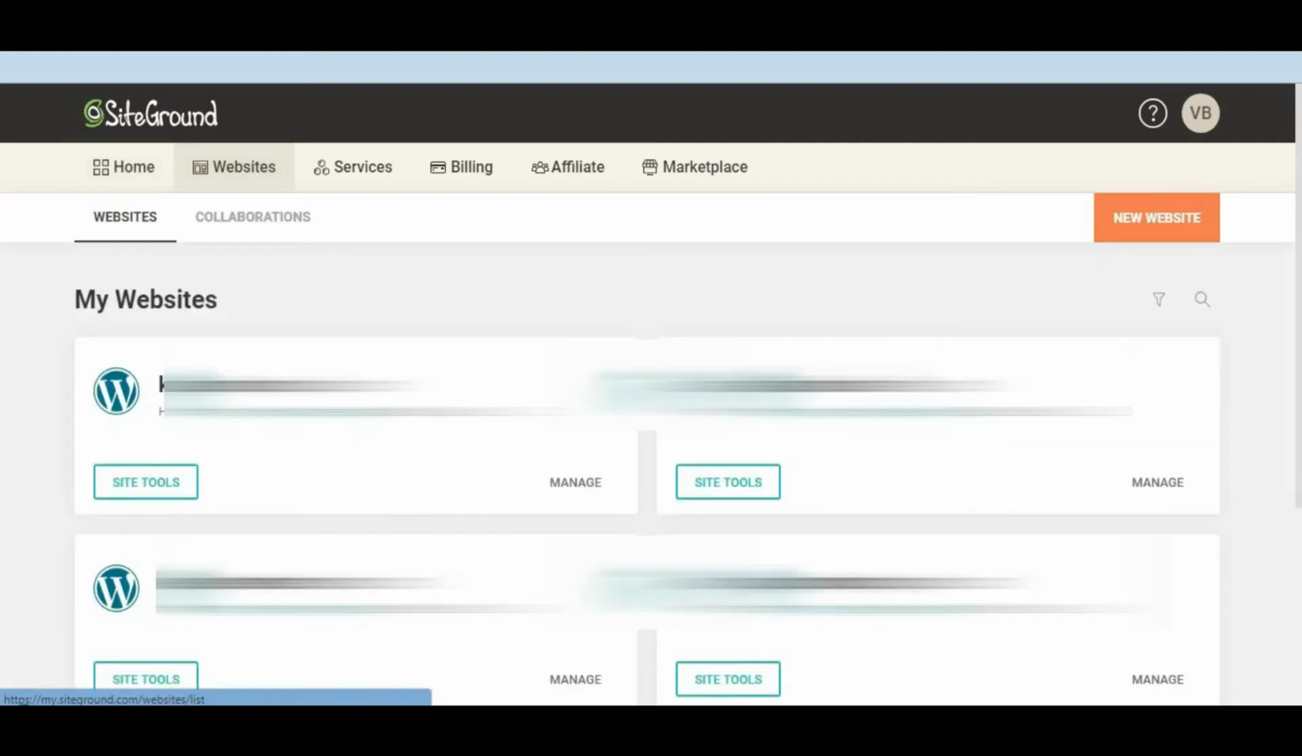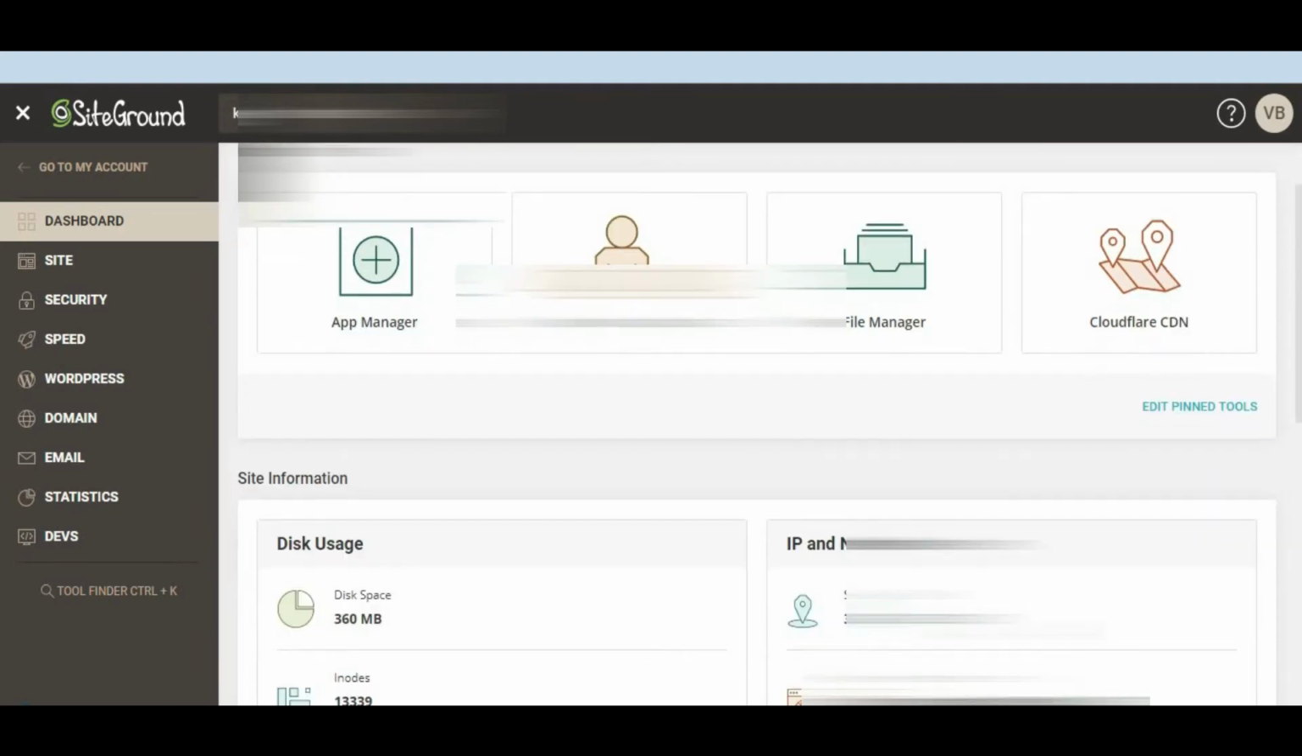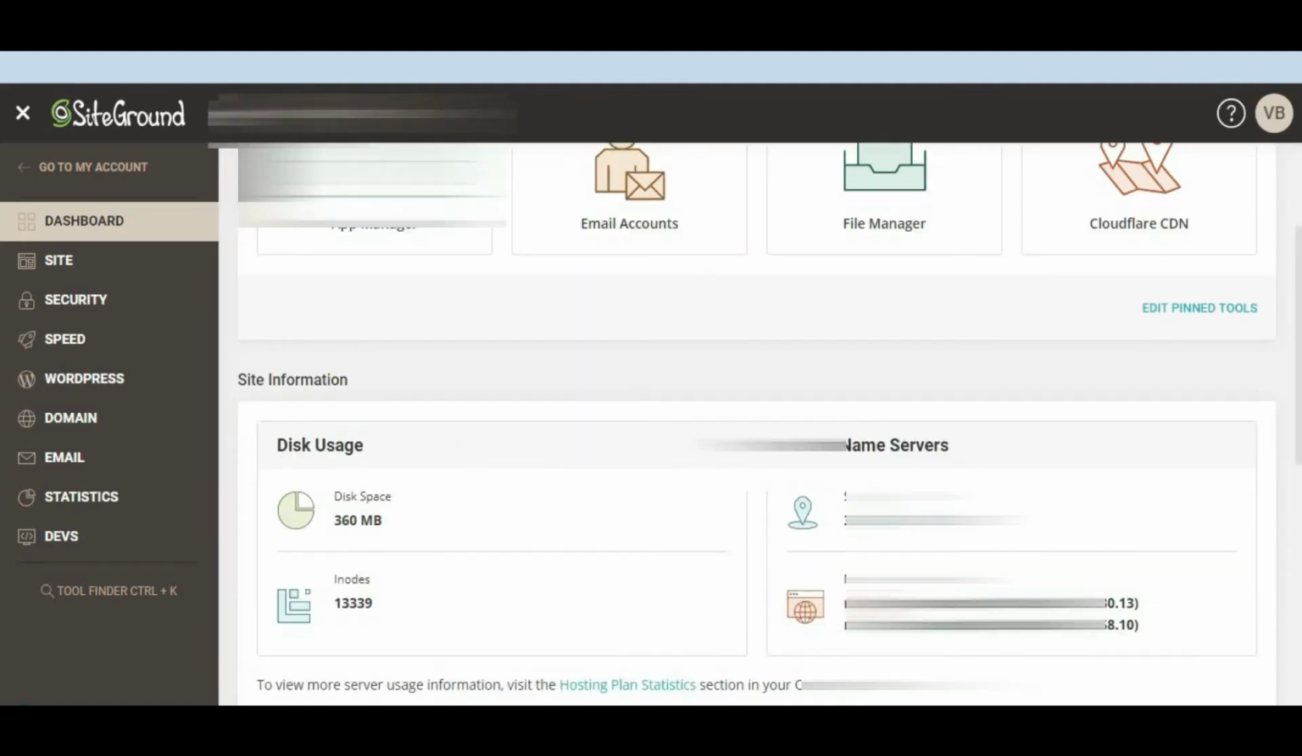So your installed WordPress will be shown on this page. Find the domain name that you have installed WordPress on and click on this site tool. Find your site tool. Here it is. So just click on this site tool. Here you can see IP and name server. So just copy this name server. We have to copy this name server.